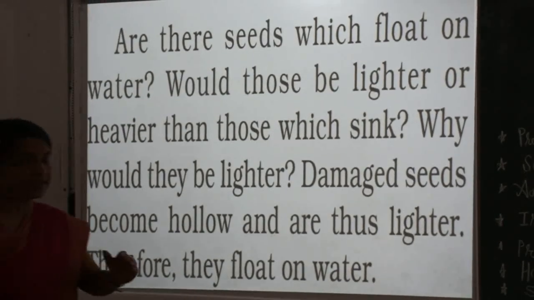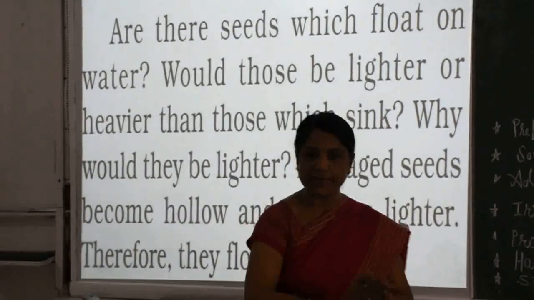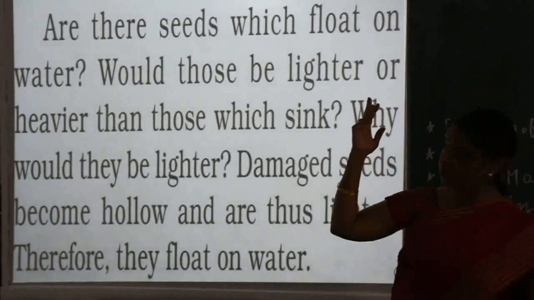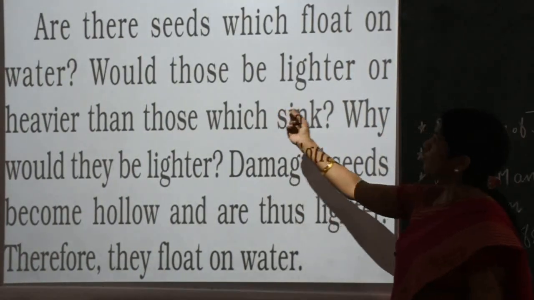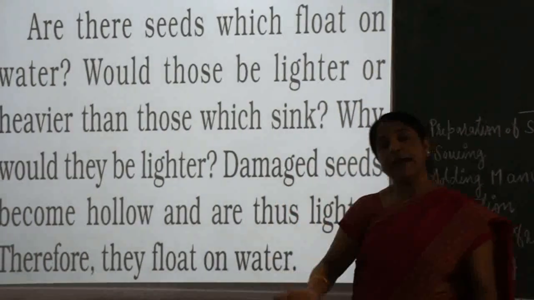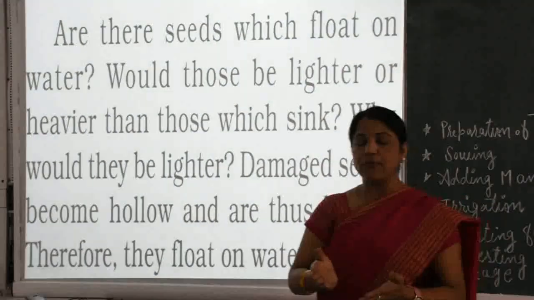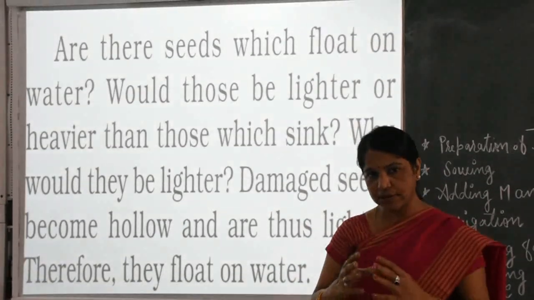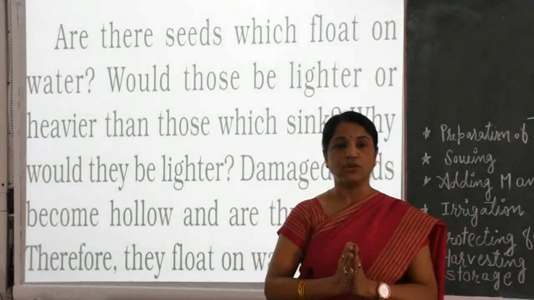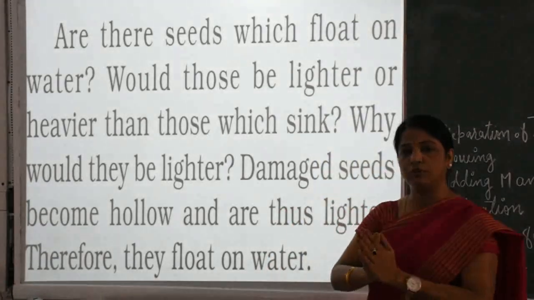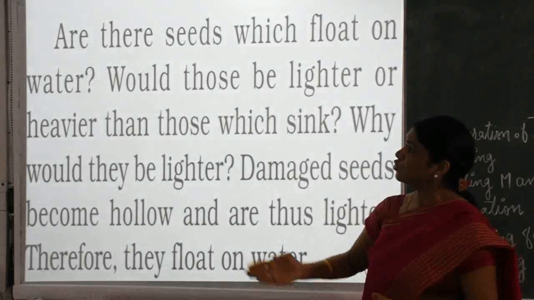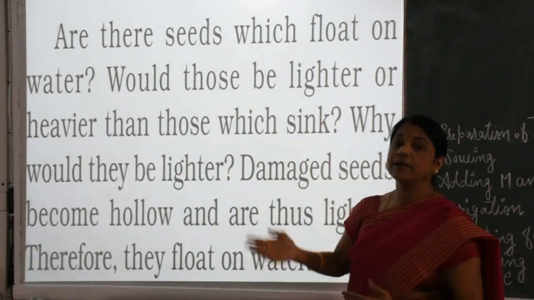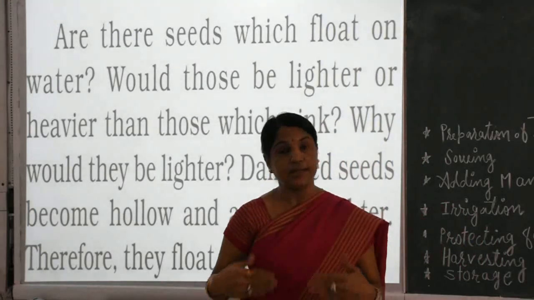Do these seeds in the activity float on water? Second question, would they be lighter or heavier? As we know children, once we pour in water, some things dissolve in it, maybe the seed of wheat, maybe the seed of moong. They may be heavier or lighter, and not all sink in the water.